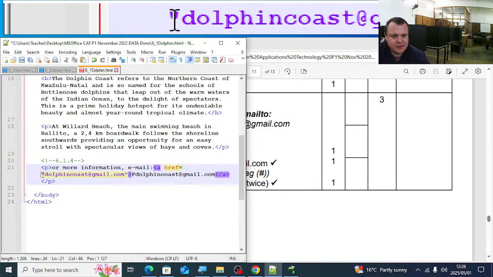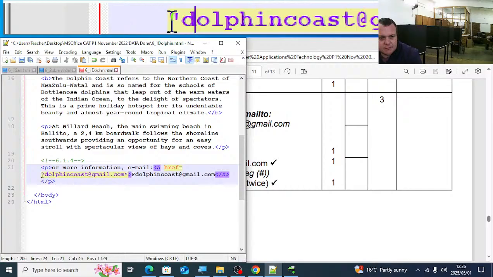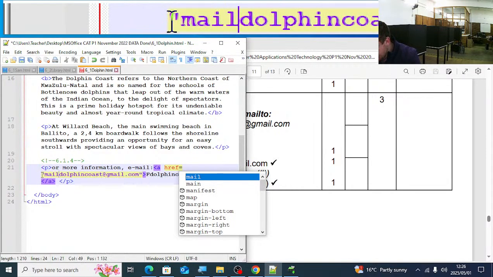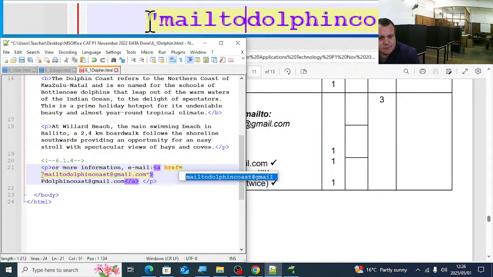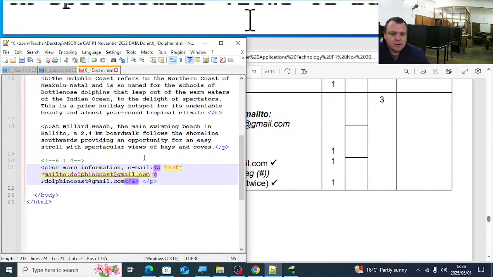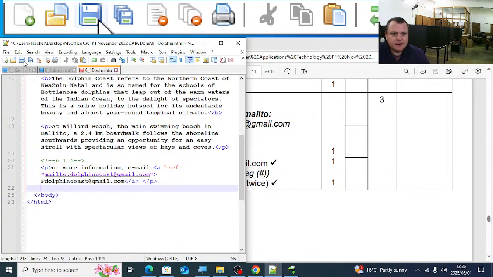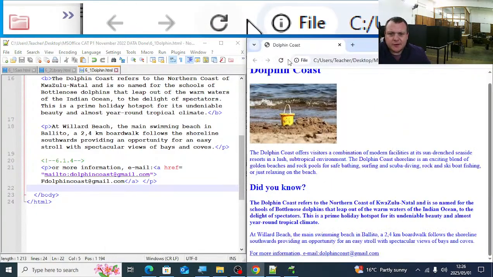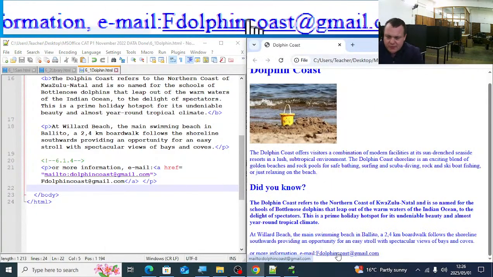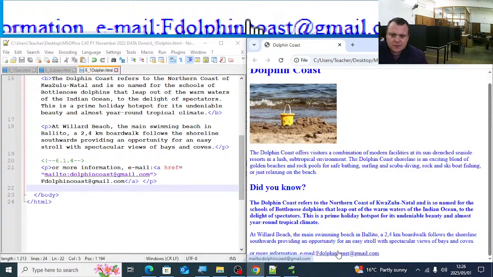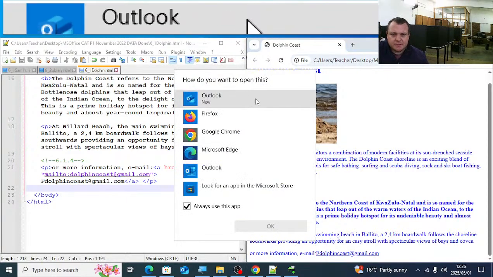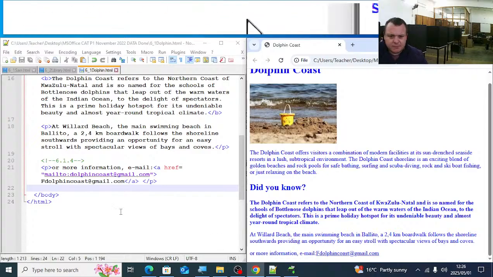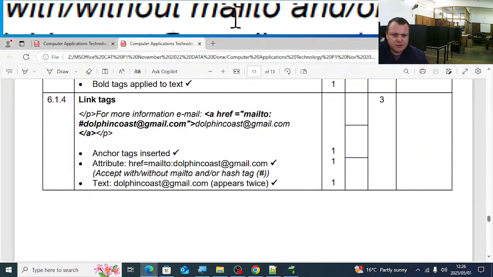I'm just going to add the mail to. Mail to. And then that. Just have a look there. Let's see. I just want to quickly see if I do that, if I click on that, yeah, it should take me to that email.